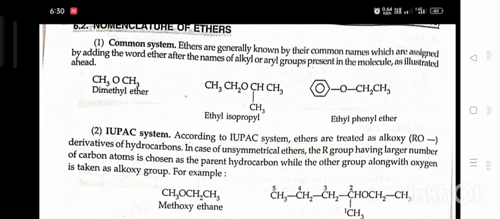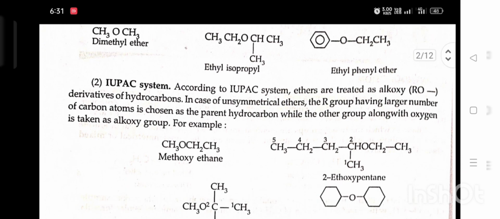Second, IUPAC system. According to the IUPAC system, ethers are treated as alkoxy derivatives of a hydrocarbon. In the case of unsymmetrical ethers, the R group having the larger number of carbon atoms is chosen as the hydrocarbon part, while the other group along with oxygen is taken as the alkoxy group.